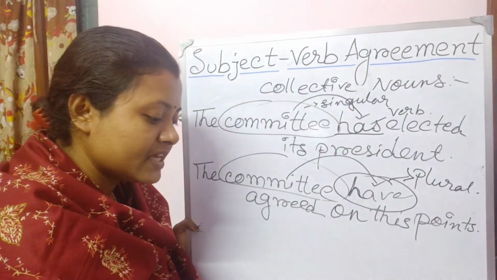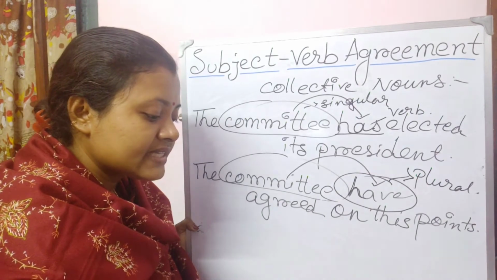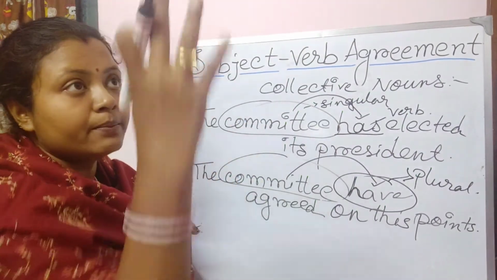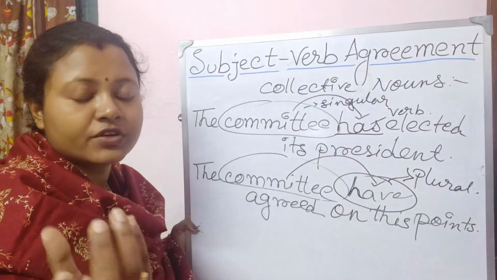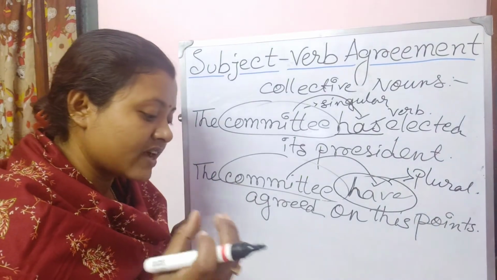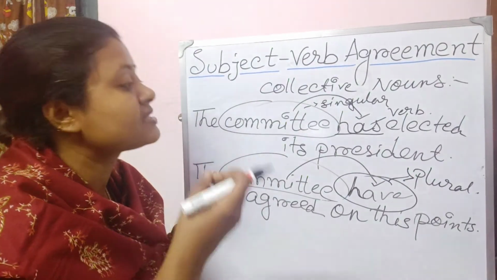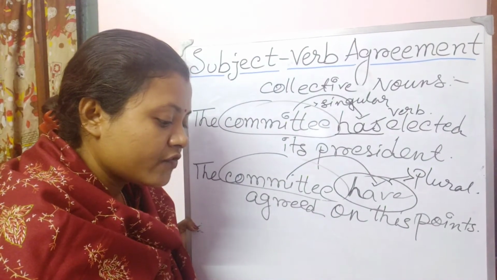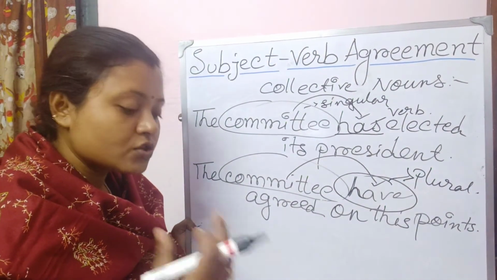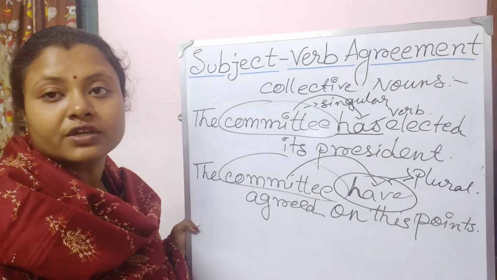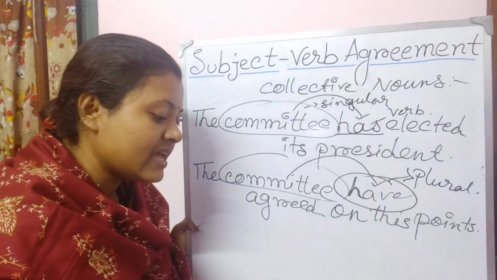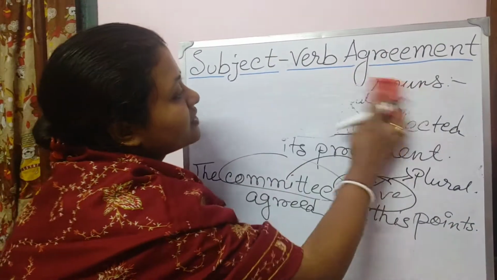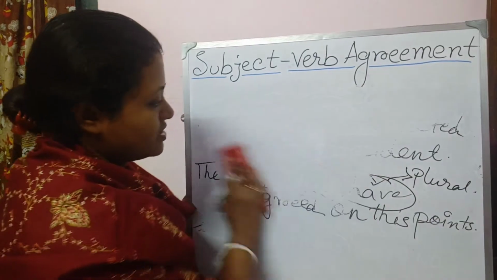Let me give you another example. The jury selected its chairman. The jury is as one body. I am referring to the jury over here as one body, so that is why the jury has elected its chairman, with a singular verb. If I say the jury were divided in their opinions, here all the members of the jury are referred to, so that is why a plural verb will follow. Okay, I think you have understood this rule.